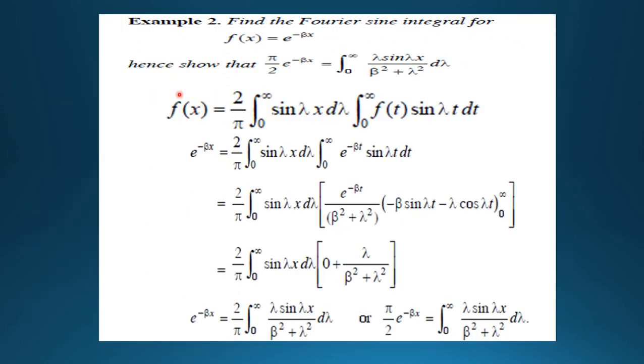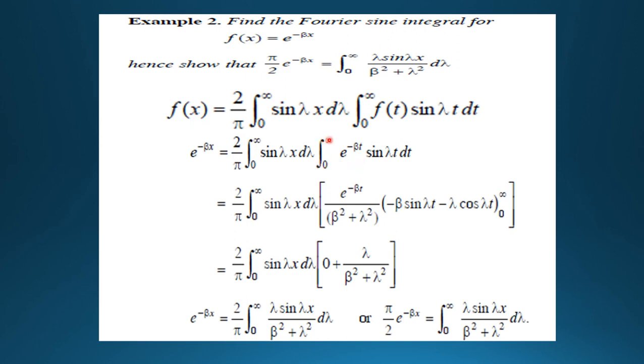Next problem, that is the Fourier sine integral, where f(x) is equal to e to the power minus beta x, and so pi by 2 into e to the power minus beta x is equal to 0 to infinity lambda sin lambda x by beta square plus lambda square into d lambda. It is similar to the cosine problem. Now first we write the sine integral theorem, that is f(x) is equal to 2 by pi, 0 to infinity sin lambda x d lambda, 0 to infinity f(t) sin lambda t dt. Here e to the power minus beta x is f(x), therefore we put f(t) is equal to e to the power minus beta t,